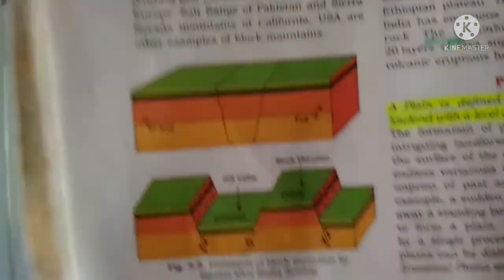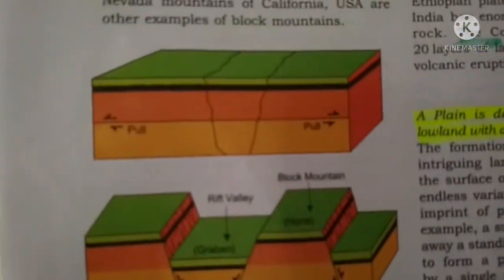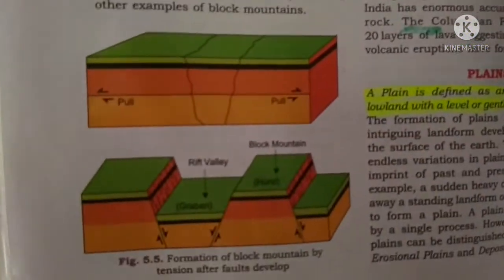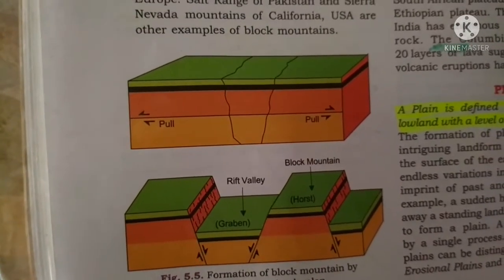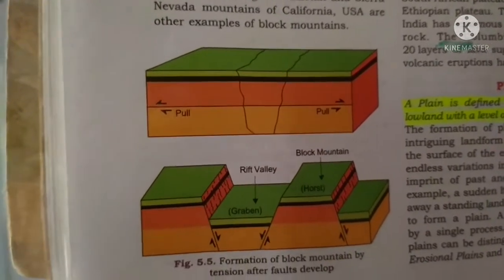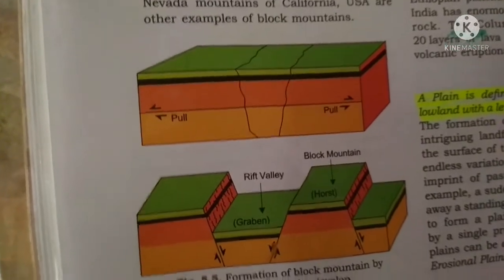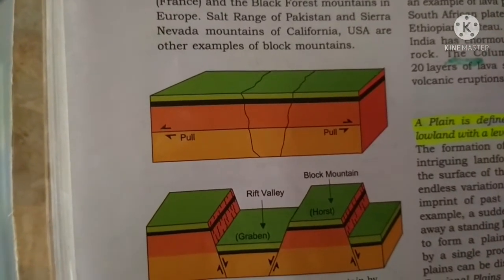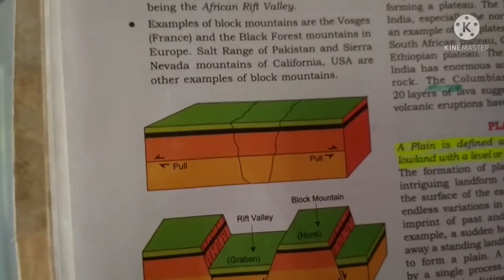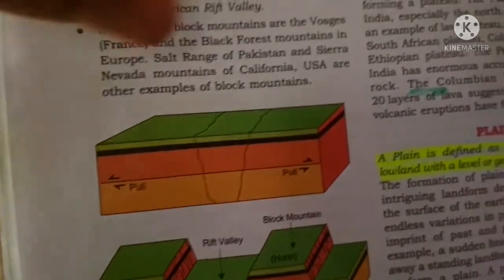The pressure from inside the earth will try to uplift the portion which is less weighty, and the portion which is having tremendous weight of the upper lying strata, or layers of rock, may sink down.